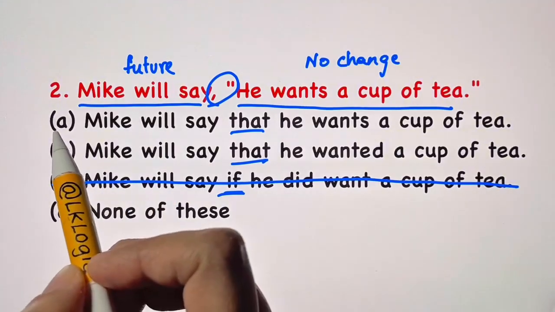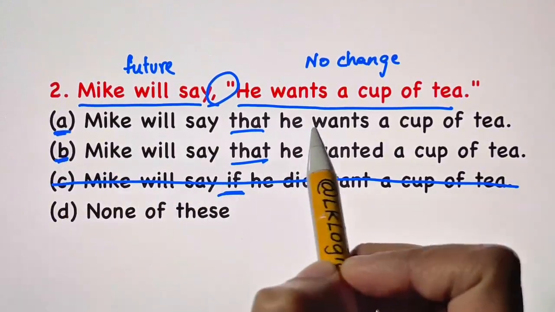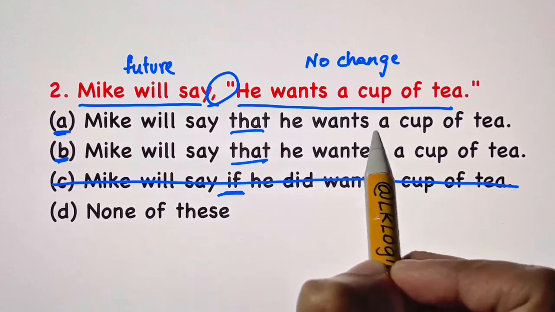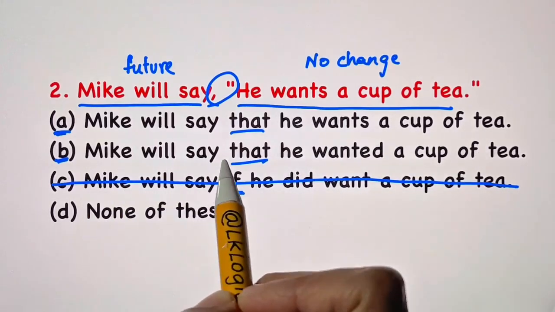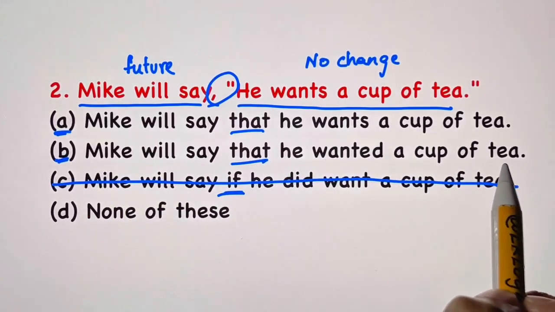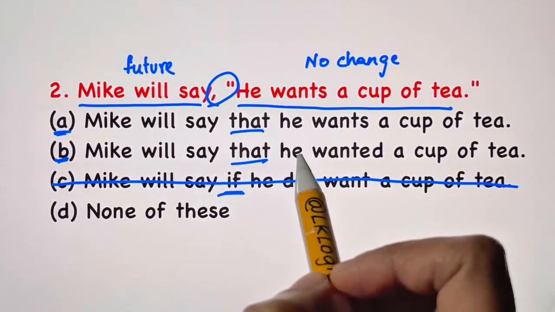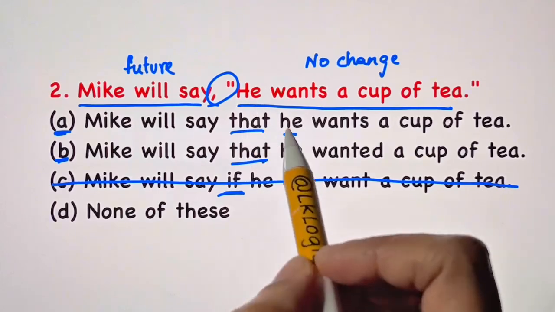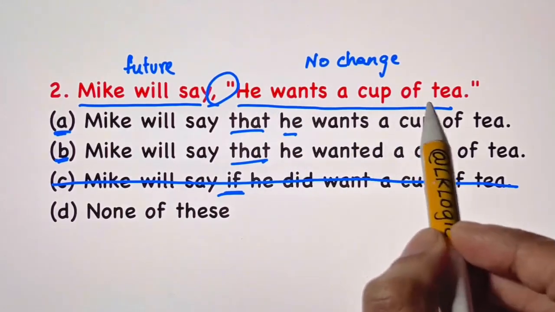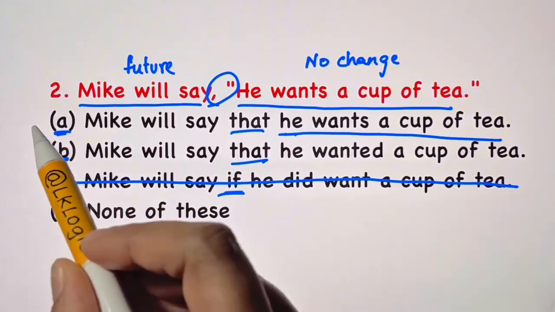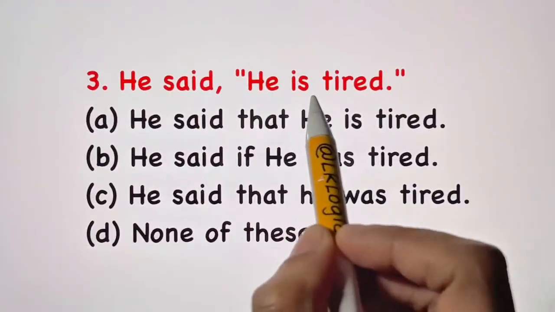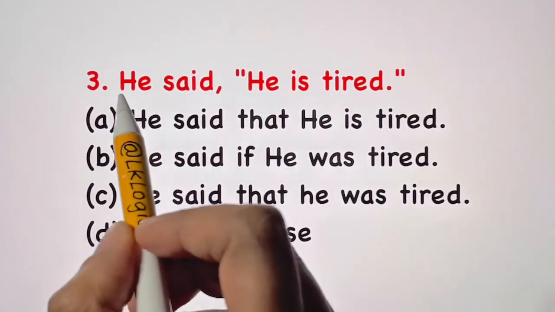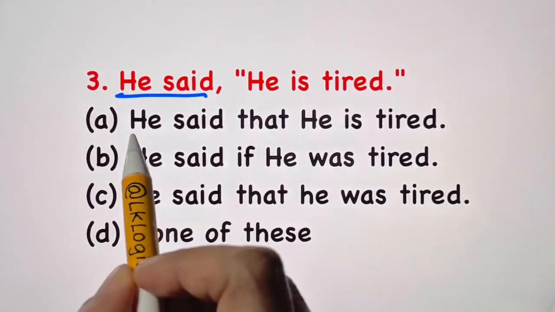Now you have to choose between A and B. Mike will say that he wants a cup of tea. Mike will say that he wanted a cup of tea. Which sentence has the reported speech unchanged? This one, he wants a cup of tea. So that's your right answer. Next, he said he's tired. First, you keep "he said" as it is.